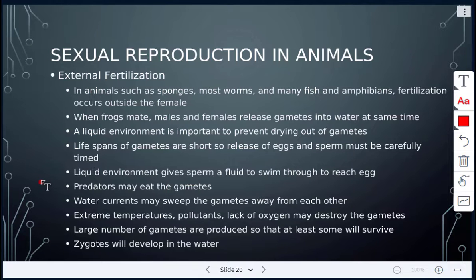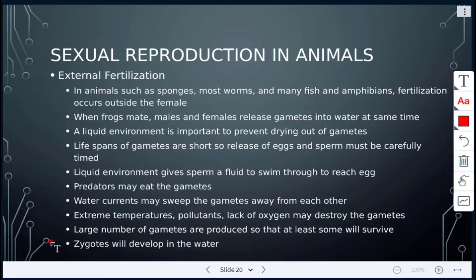Other disadvantages with external fertilization are things like predators. Predators may eat the gametes. Water currents may sweep the gametes away from each other. Unfavorable weather conditions, like extreme temperatures, pollutants, or lack of oxygen, can destroy the gametes as well. But a way to counteract that is that a large number of gametes are produced so that at least some of them will be able to survive.